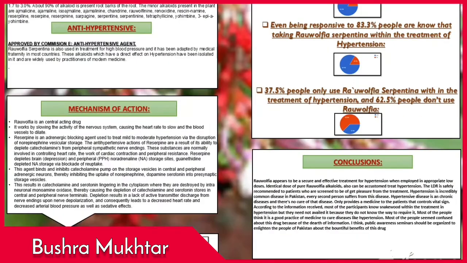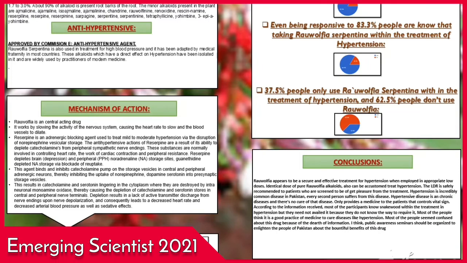Mechanism of action. Rauvolfia is a centrally acting drug. It works by slowing the activity of the nervous system, causing the heart rate to slow and the blood vessels to dilate. Reserpine is an adrenergic blocking agent used to treat mild to moderate hypertension via the disruption of norepinephrine vesicular storage. The antihypertensive action of reserpine is a result of its ability to deplete catecholamines from peripheral sympathetic nerve endings.